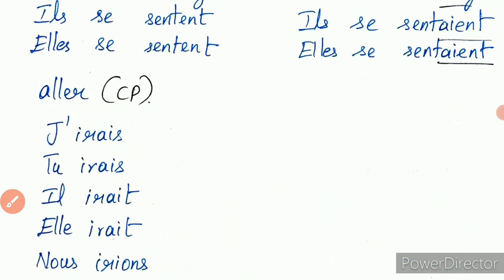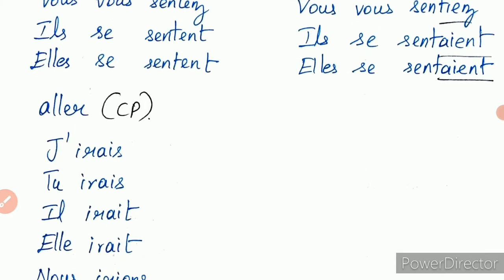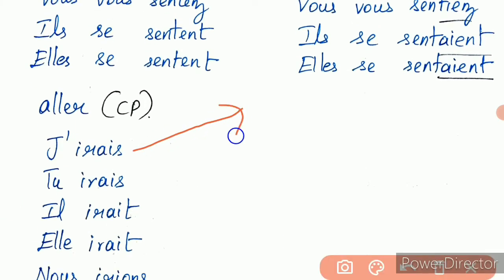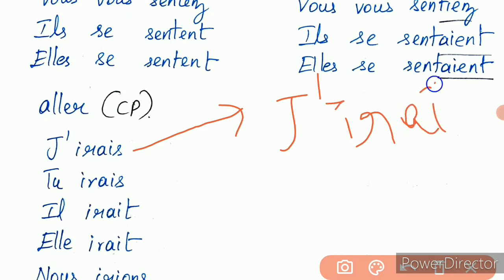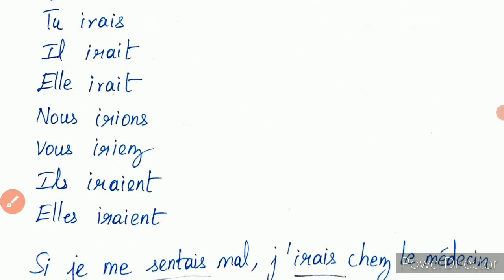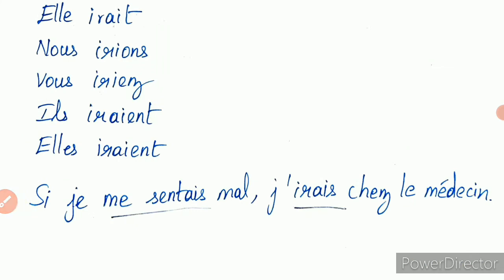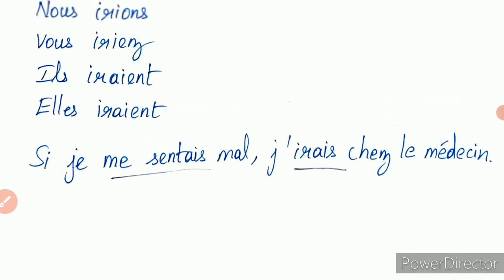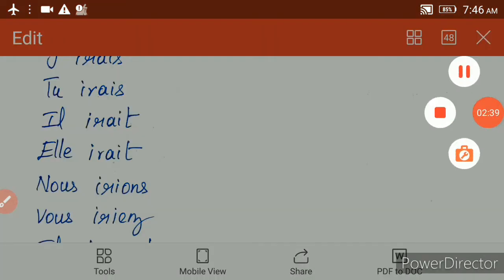If you want, you can even do it like this: first write the future, and from that future, j'irai, remove this ai and add these endings. You can write like this also. I have written straight away the conditional present. Now, si je me sentais mal, j'irais chez le médecin. That is what I have explained now. If I was not well, I would go to the doctor's clinic. Clear?